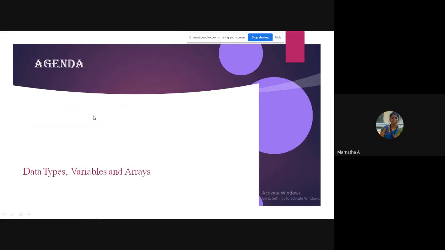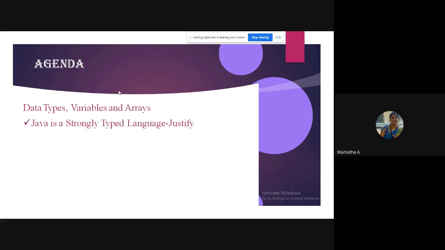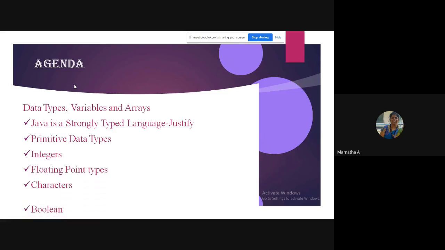The agenda of today's class, as I told you, we are dealing with the second half: data types, variables, and arrays. Before we go for data types, let me first justify why we call Java a strongly typed language. Then moving on to the data types. We have four main classes of primitive data types, which you all know: integers, floating point types, characters, and Boolean.